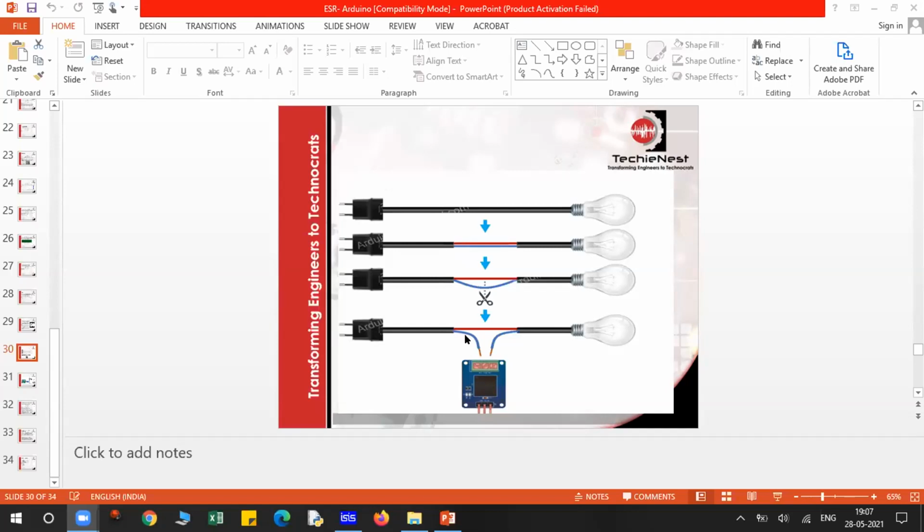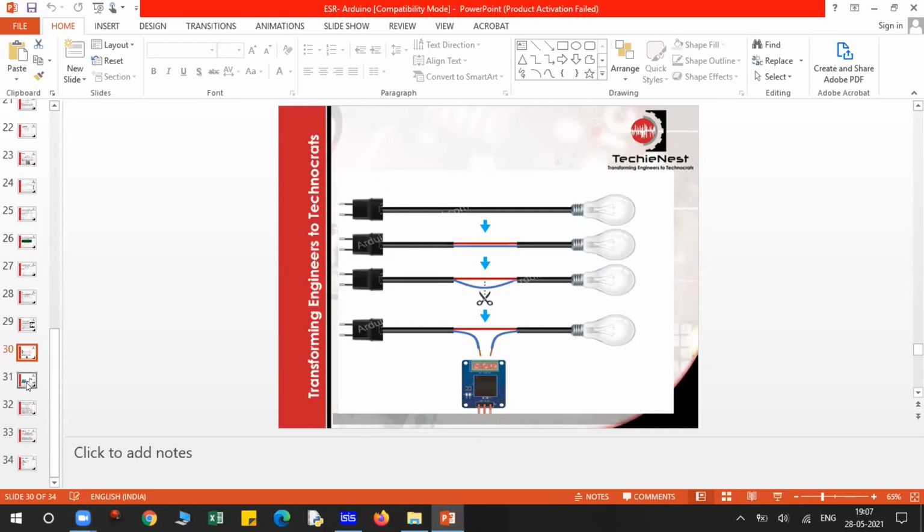So when I cut this wire, I have to connect one end to the common point and another end to the normally open or normally closed. By default we use the normally open case because we don't want my bulb to get turned on without controlling from Arduino. But you can also use the normally closed point.